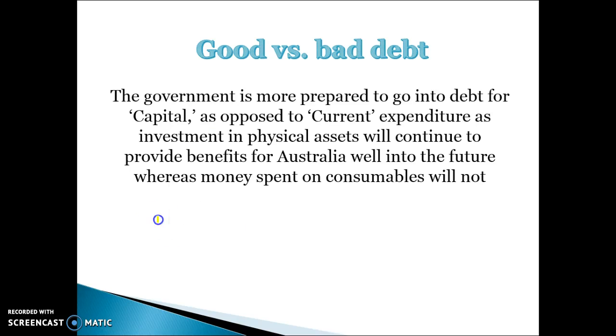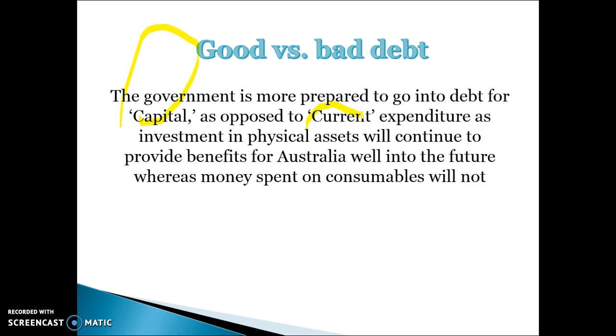Okay, so you'll hear the government refer to the words good and bad debt. The words good and bad debt are very similar to the words capital and current expenditure. They're referring to capital expenditure as spending that's going to help boost our productive capacity going forward, and therefore that's considered good debt, whereas debt that's used for spending related to current expenditure.